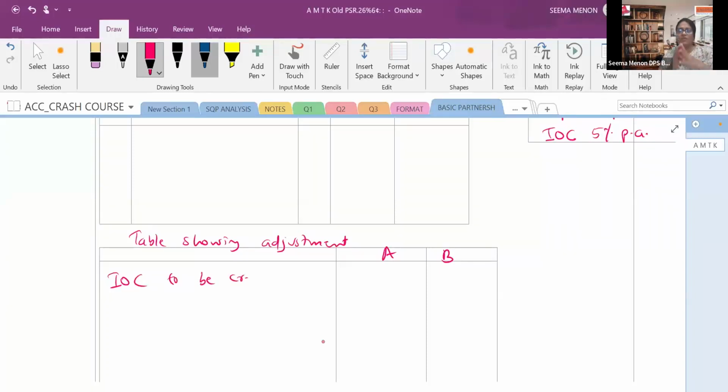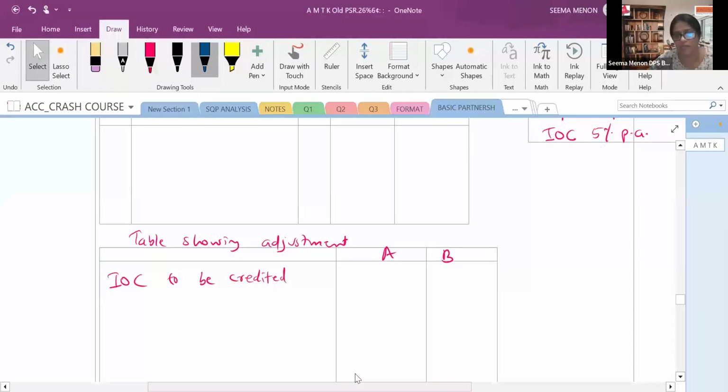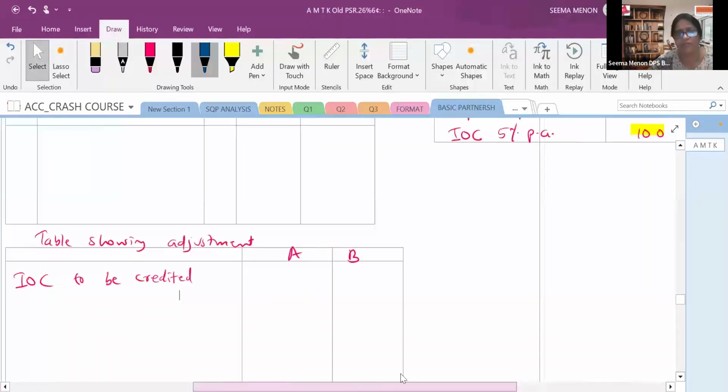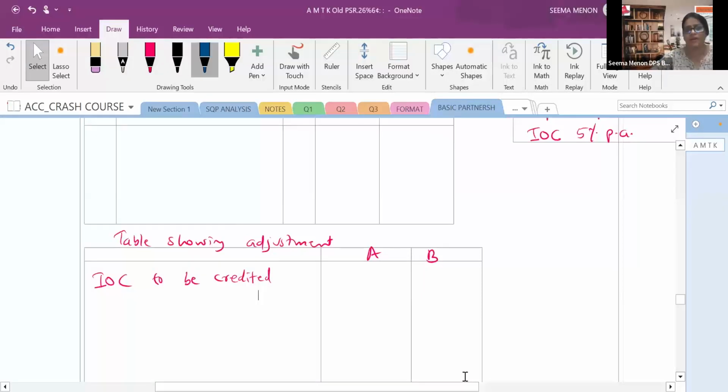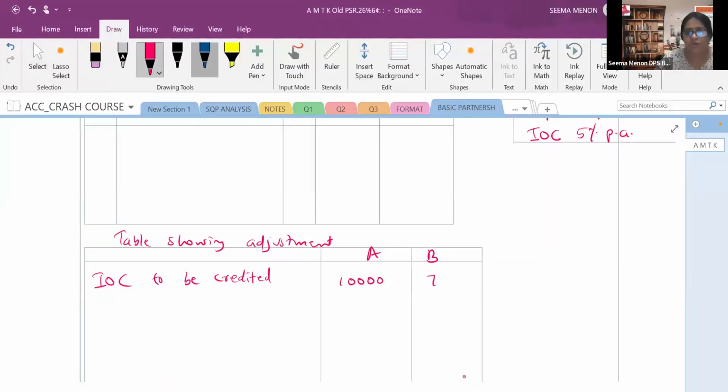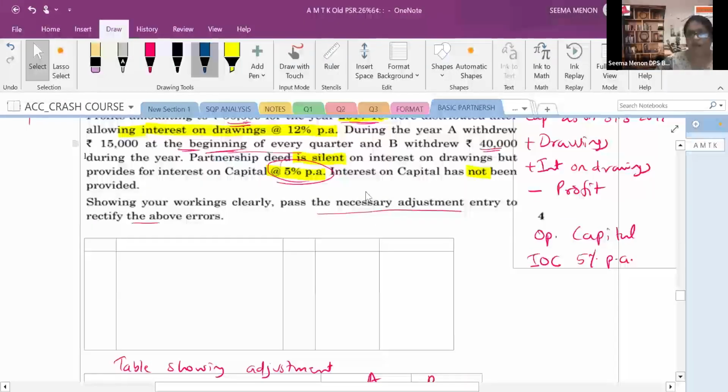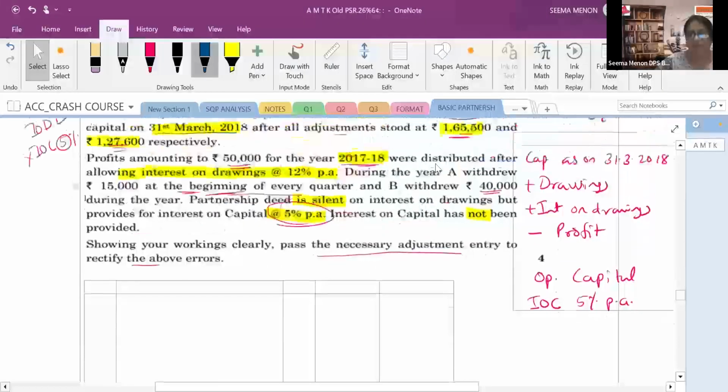We are always making adjustment table from the viewpoint of partners. Interest on capital to be credited. We know that what is the amount you can see there. That is 10,000 and 7,500. ये credit करना चाहिए था, but they did not credit. So it is to be credited. I hope this is clear to you. ठीक है ना? Now, interest on drawing, they are not supposed to charge, but they had given during the year.